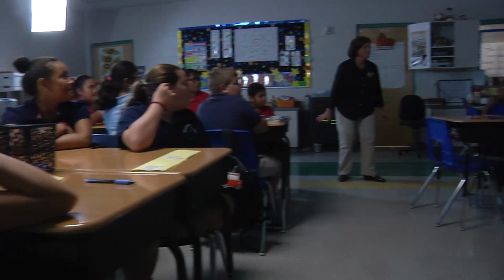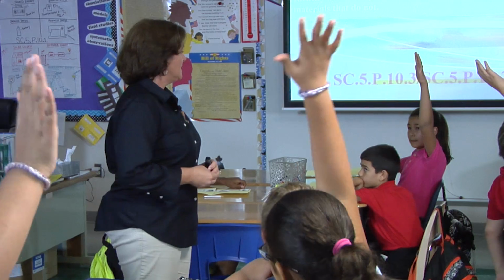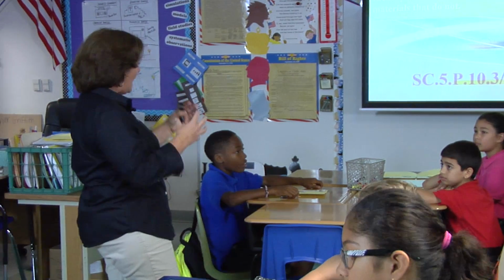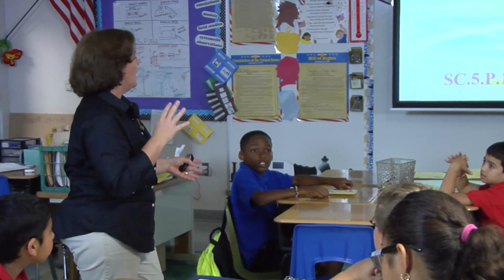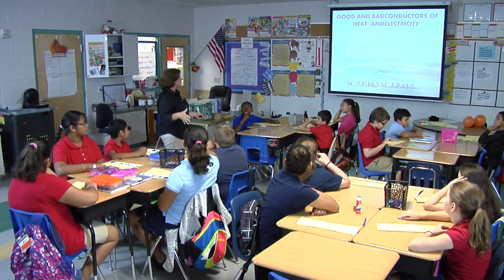Okay, well, let's just break it down. How about that? So we said electrically charged objects can attract an uncharged object. Okay, so somebody tell me a situation where we might have objects that attract each other. Xavier. Two opposite sides of a magnet. Two opposite sides of a magnet. Very good. So those are attracting each other. And the opposite sides are usually what? What are the poles called? North and south.